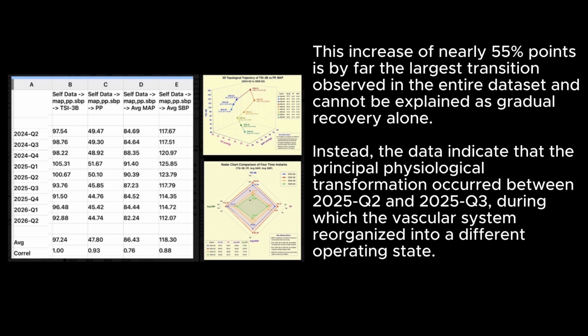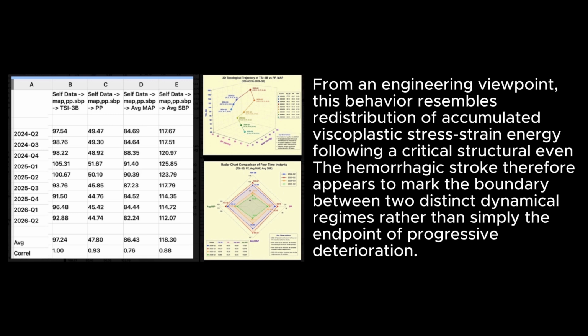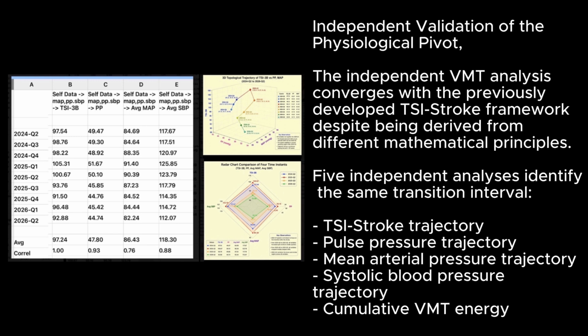Instead, the data indicate that the principal physiological transformation occurred between 2025 Q2 and 2025 Q3, during which the vascular system reorganized into a different operating state. From an engineering viewpoint, this behavior resembles redistribution of accumulated viscoplastic stress-strain energy following a critical structural event. The hemorrhagic stroke therefore appears to mark the boundary between two distinct dynamical regimes rather than simply the endpoint of progressive deterioration.